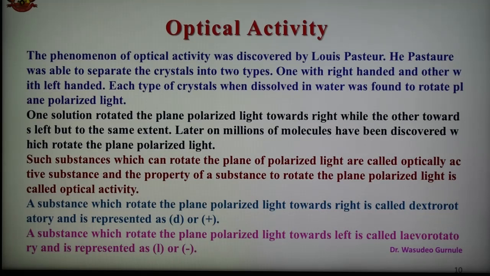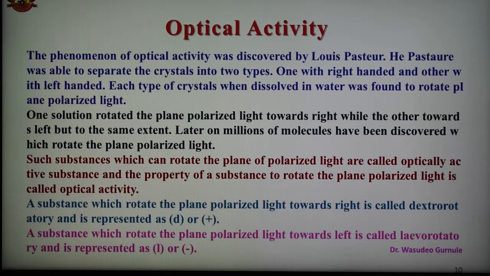One solution rotates plane polarized light toward the right and the other toward the left, but the extent of rotation is the same. Such substances which can rotate the plane polarized light are called optically active substances, and the property of a substance to rotate the plane polarized light is known as optical activity.